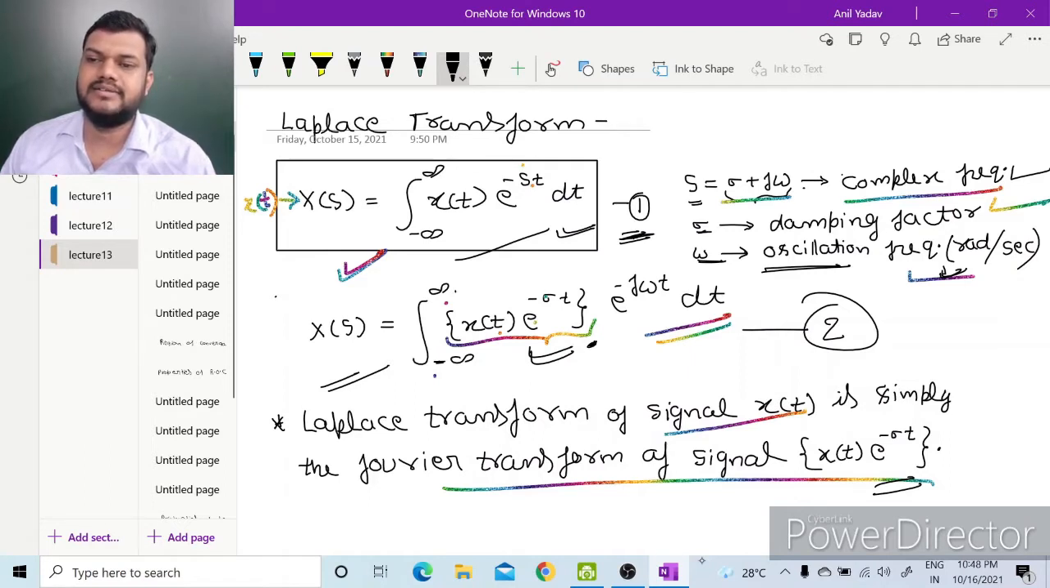By placing the value of s in equation 1, we get equation 2, which is the integral from minus infinity to infinity of x(t) e to the power minus sigma t e to the power minus j omega t dt. So the Laplace transform of signal x(t) is simply the Fourier transform of signal x(t) e to the power minus sigma t.